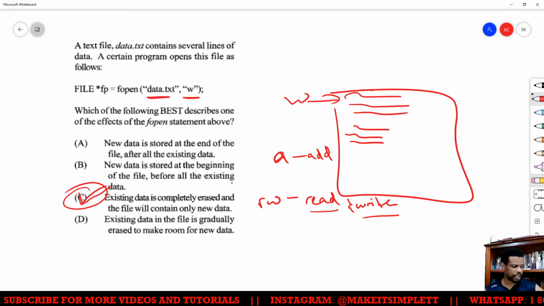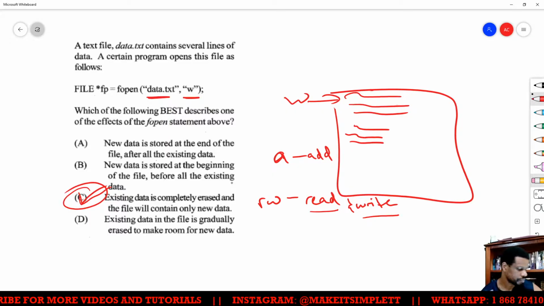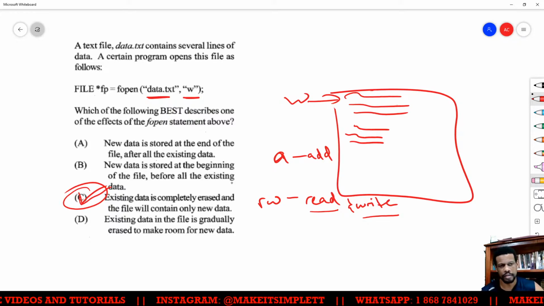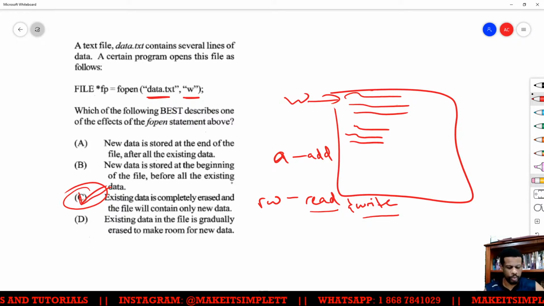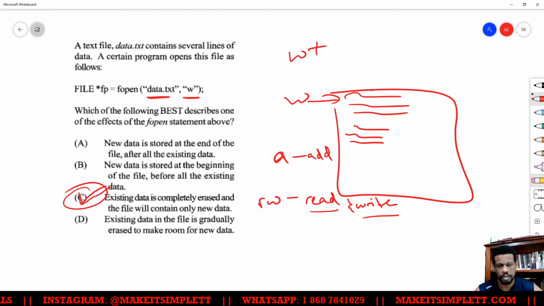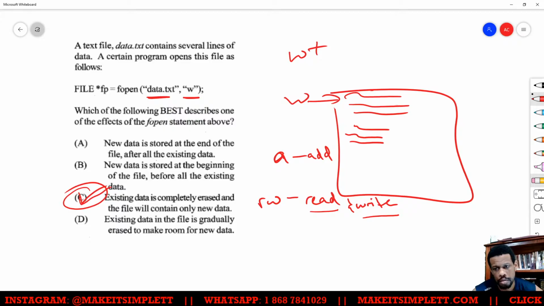I see some of y'all said B, but new data being stored at the beginning of the file, that will be W plus, I think. There is write plus. Don't quote me on that.